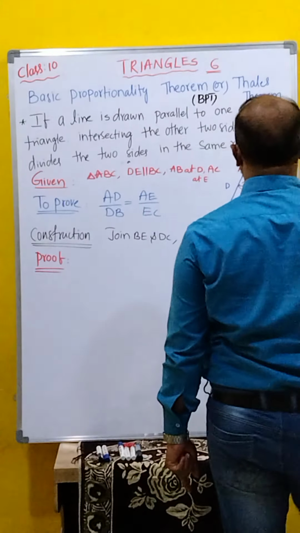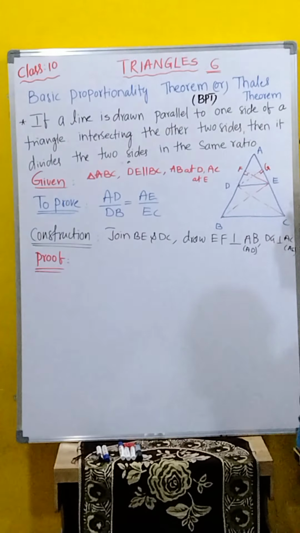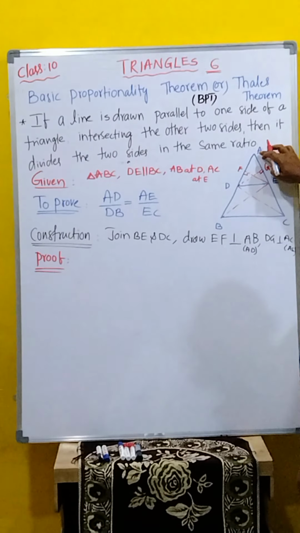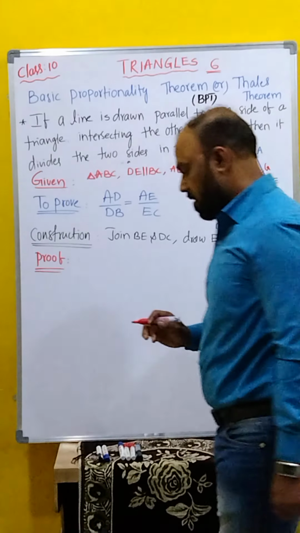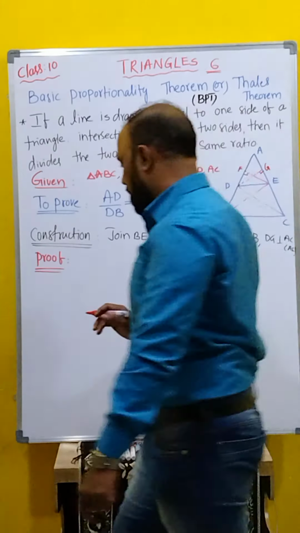Here, observing this upper part, we will select first triangle ADE. Observing, children, from triangle ADE, the upper part, left side only.